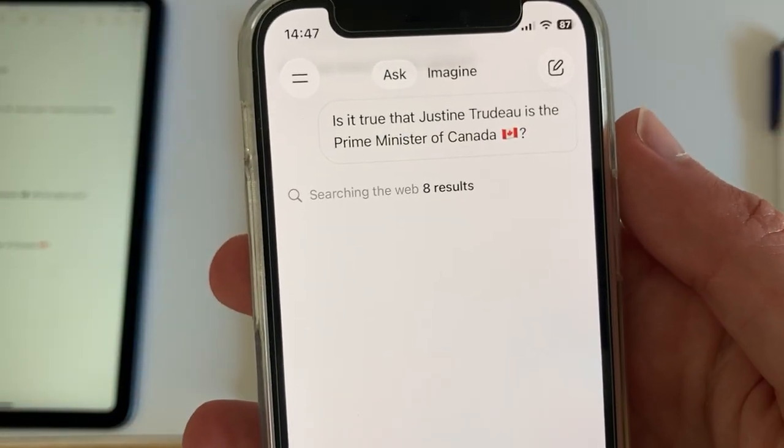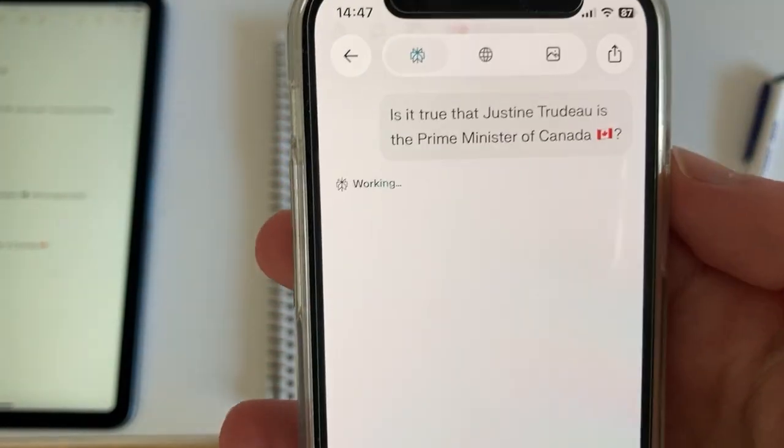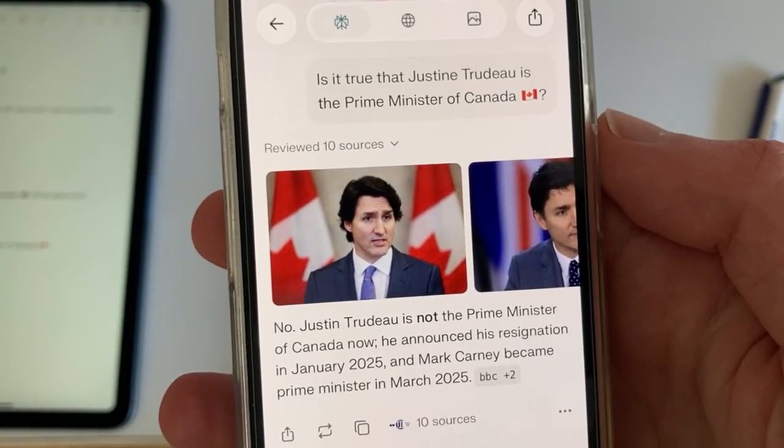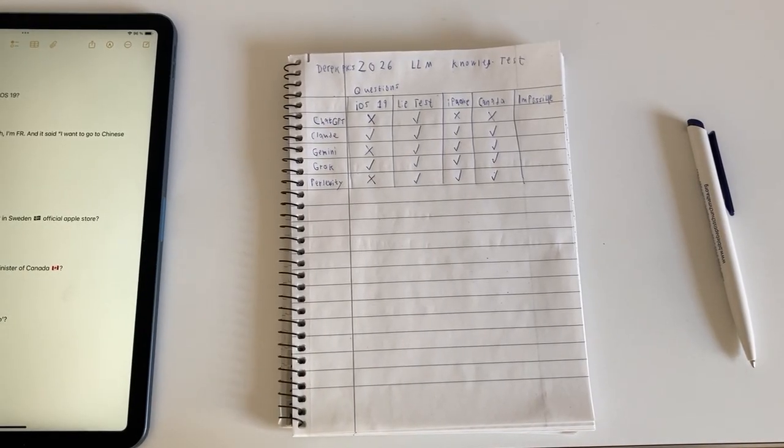And then we have Grok. Same question. Is it true that Justin Trudeau is the Prime Minister of Canada? No, he's not the current Prime Minister of Canada. So that's true. Next one is Perplexity. Same question. Is it true Justin Trudeau is the Prime Minister? No, Justin Trudeau is not the Prime Minister of Canada. So that's true. So ChatGPT got it wrong, again, like the previous one.